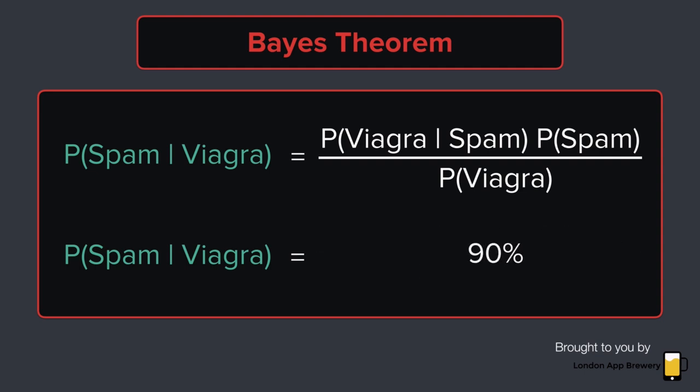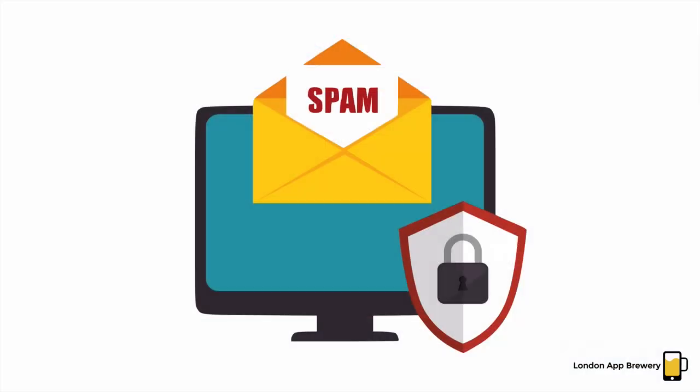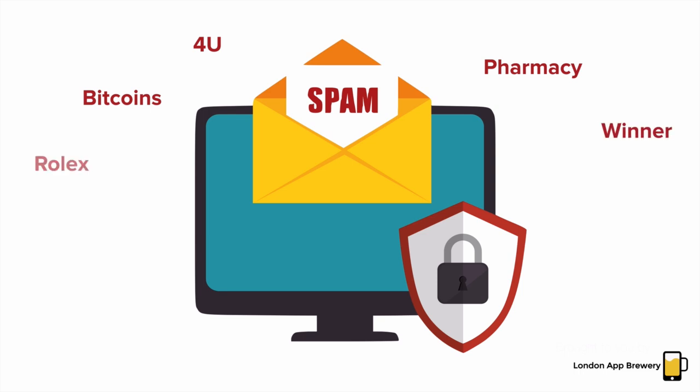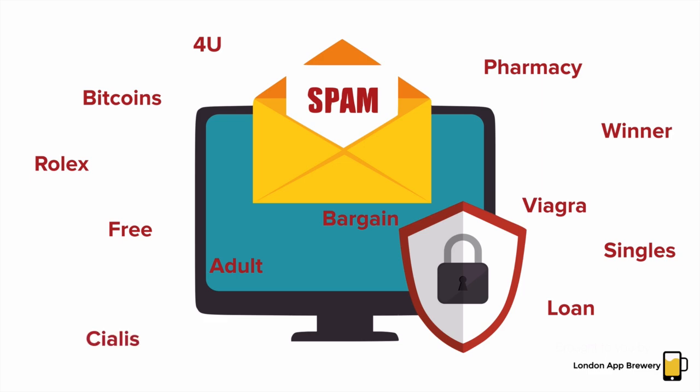What this example shows is that the frequencies of a word really are key. By looking at the frequencies of a word in spam messages versus all messages, our algorithm learns which words are spammy. The reason we think words like online pharmacy, double your cash, etc. are spammy is because these words often appear in spam emails.